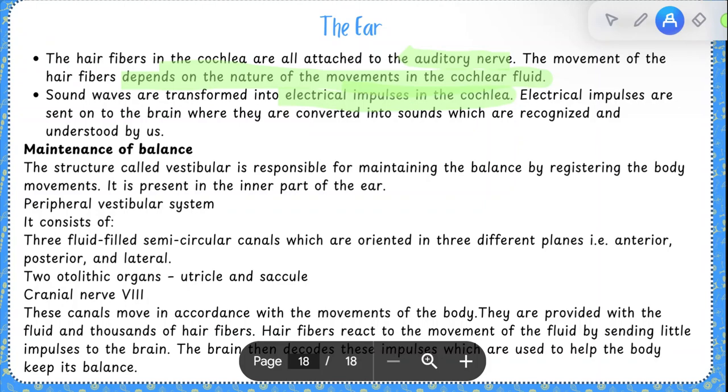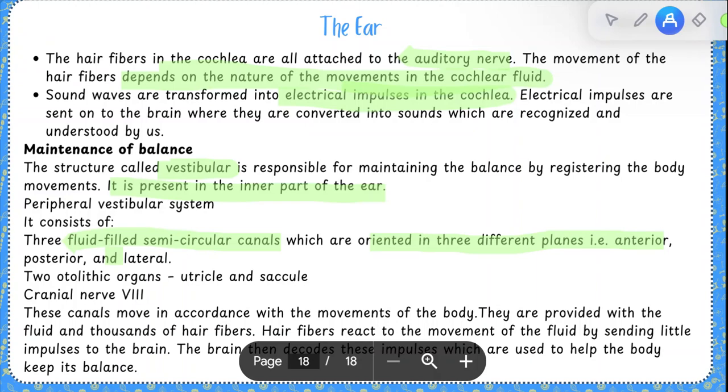So how is balance maintained? The structure called the vestibular is responsible for maintaining the balance by registering the body movements, and it is present in the inner part of the ear. Now, what does the peripheral vestibular system contain? There are three fluid-filled semicircular canals, which are oriented in three different planes: the anterior, posterior, and the lateral plane.